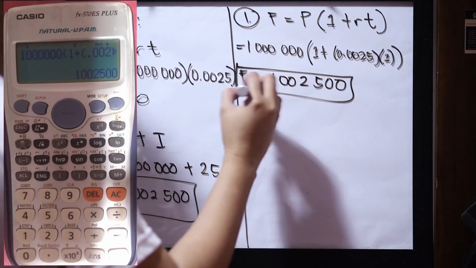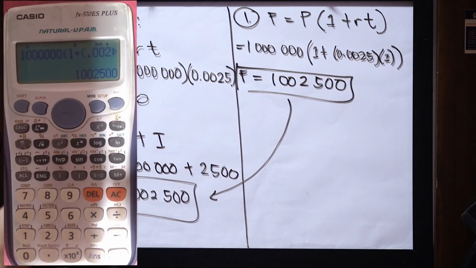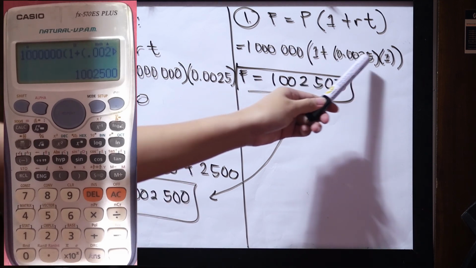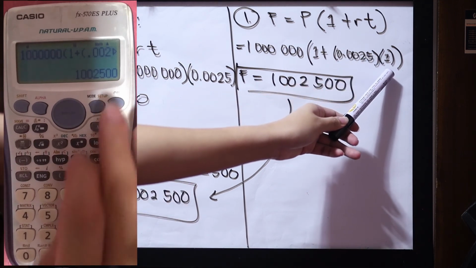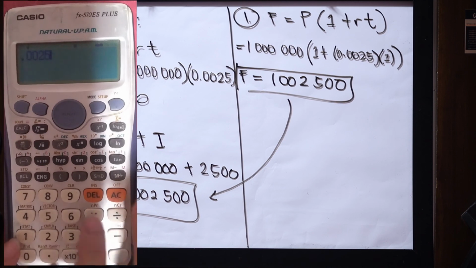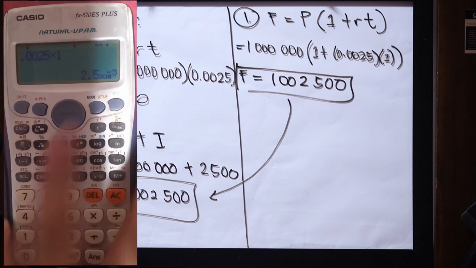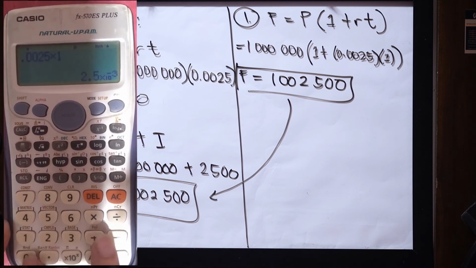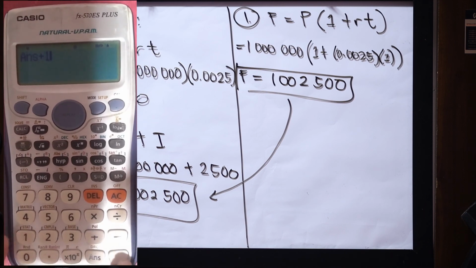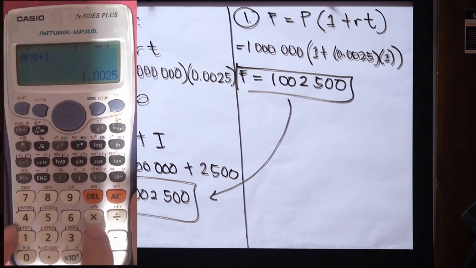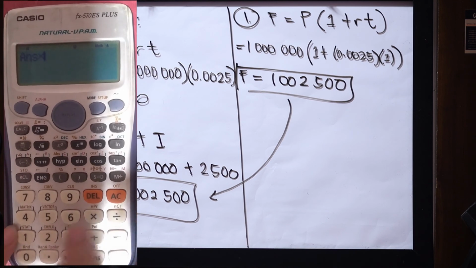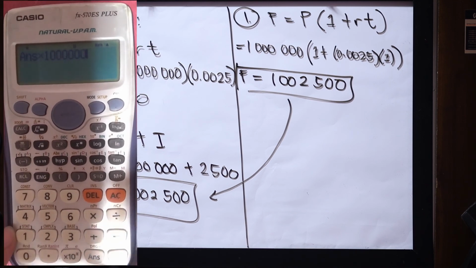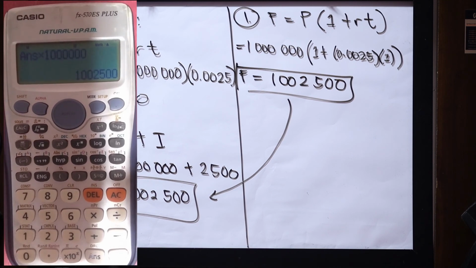So, the two are equivalent. Or if you want, you can solve 0.0025 times 1 first. Its equivalent is still 0.0025. Then add 1. That is the answer. Then, multiply it by 1 million. You still get the same answer, 1,002,500.